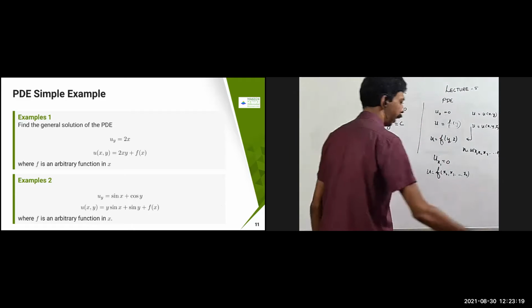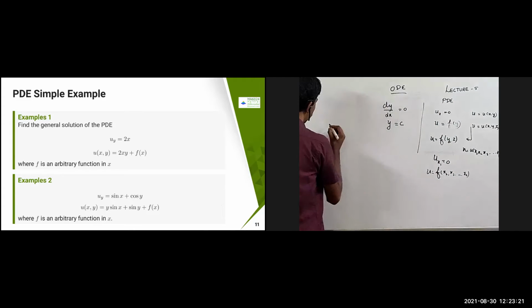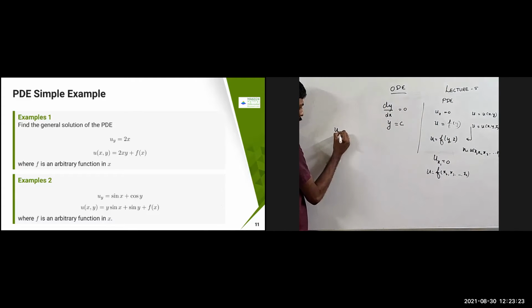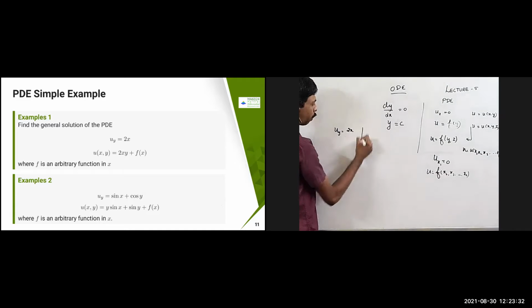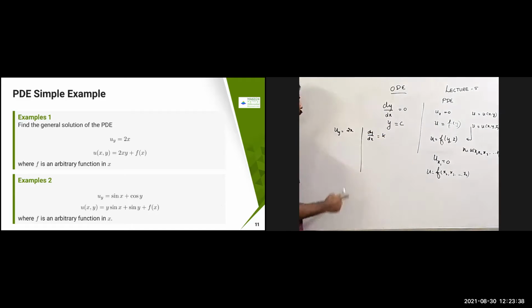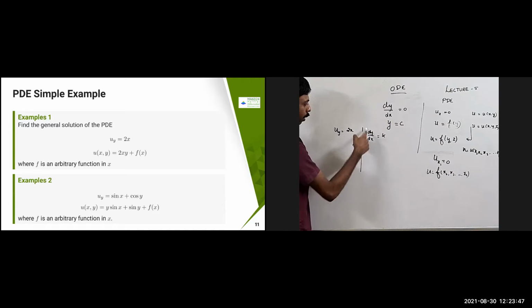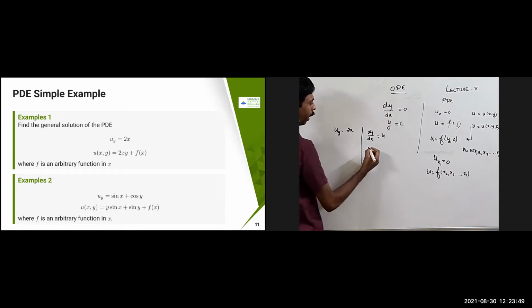So again, I'm going to take a similar problem. Now I'm taking uy equal to 2x. This is with respect to y. Therefore, this problem is same as this problem, dy by dx equal to some constant. This is the same because here with respect to y it is 2x, therefore with respect to y it is a constant. So this is similar to dy by dx equal to k.